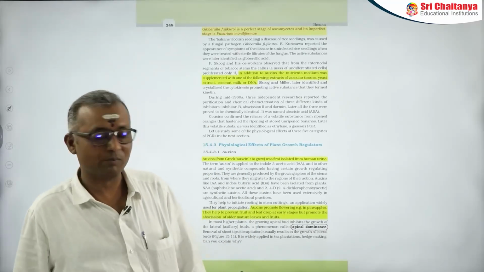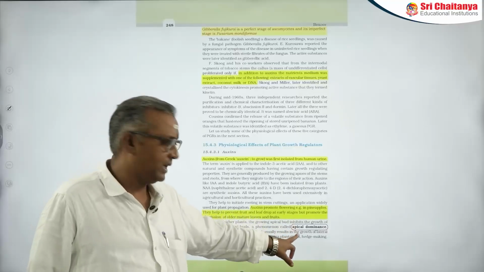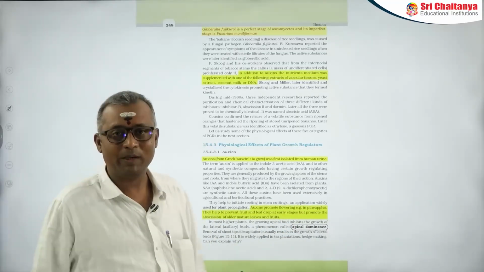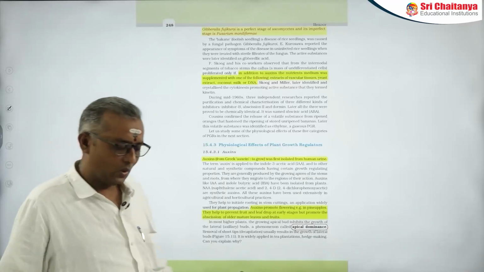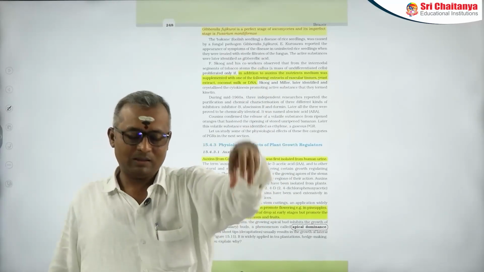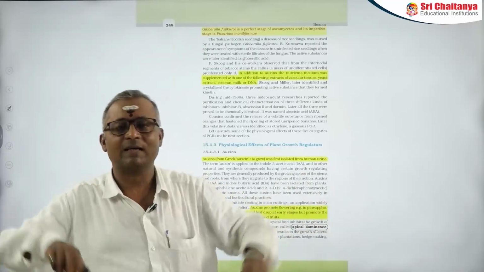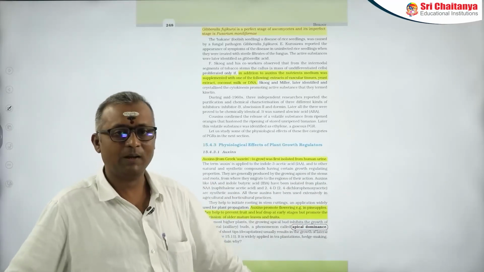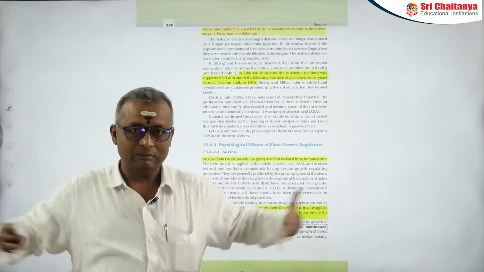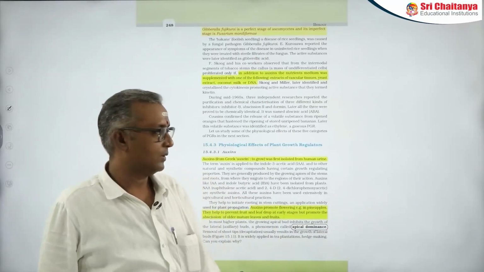Very, very important. And they also have a very important role in apical dominance. Apical dominance is nothing but the apical bud suppressing growth of axillary buds. Thereby, plants grow linearly more than radially.